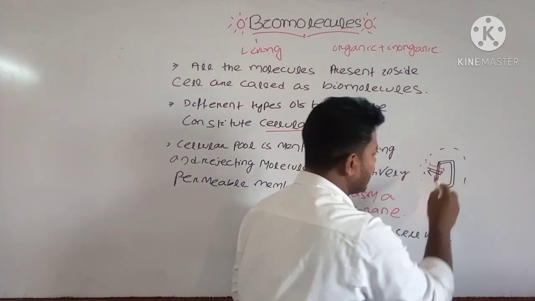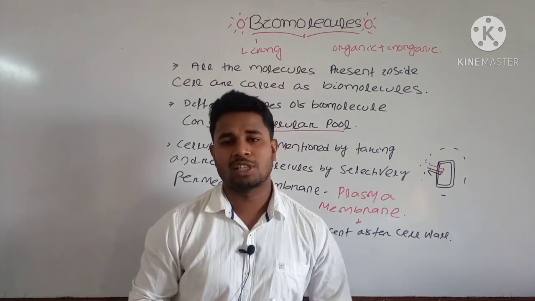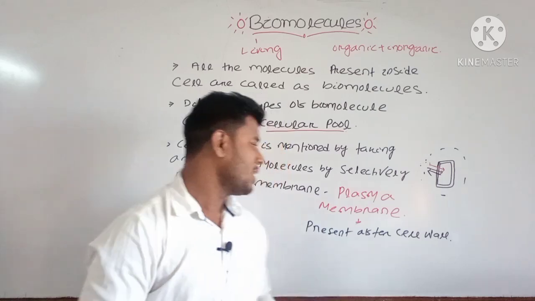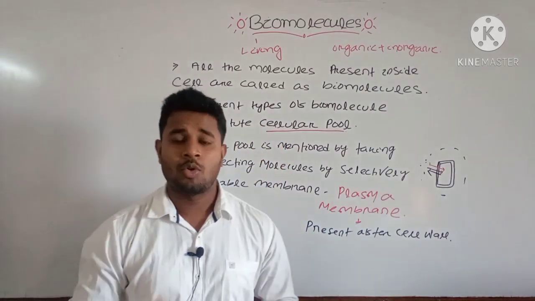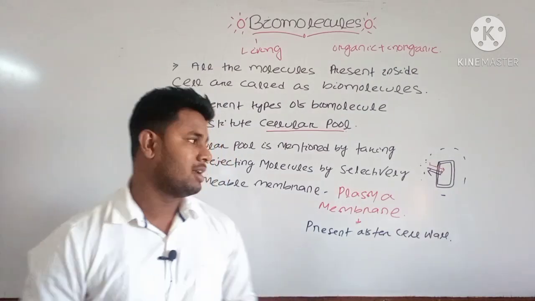Okay, and this is known as your selective permeability, and these molecules which are present inside the cell are known as your cellular pool. Okay, note these points and we will discuss what are the different types of cellular pool which are present inside our cell.